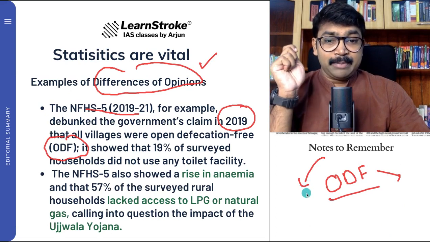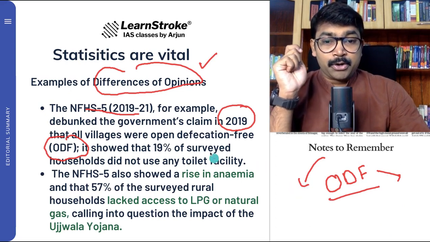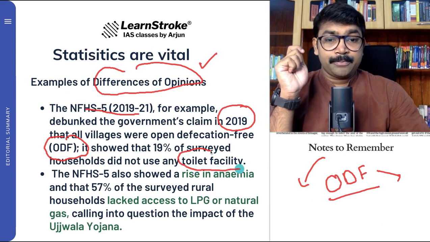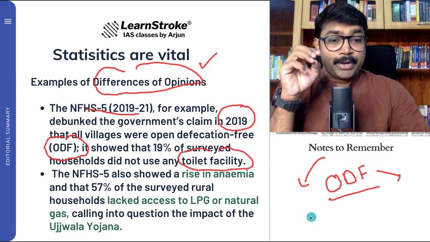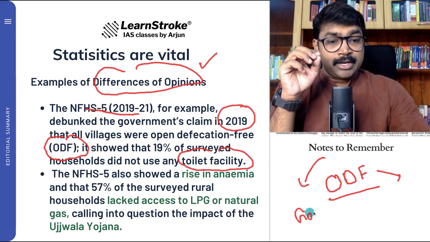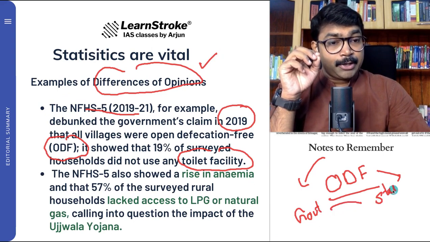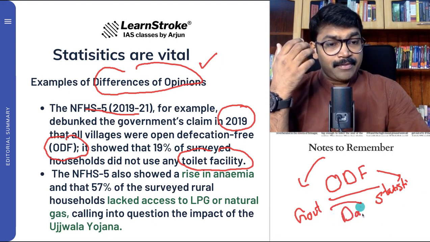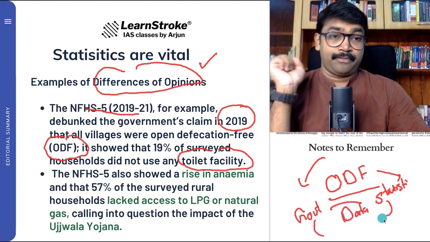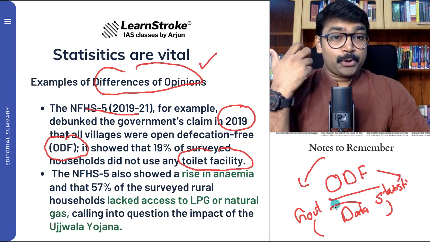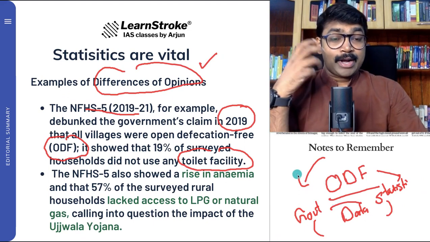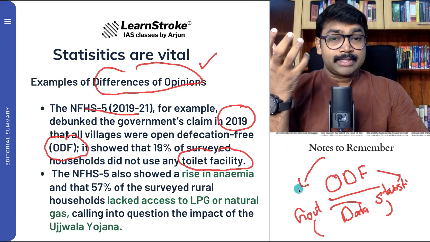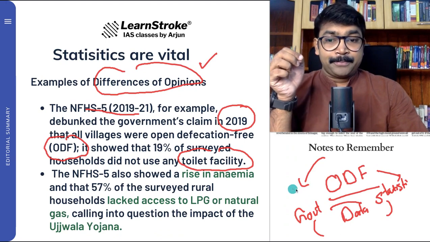It showed that 19% of surveyed households did not use any toilet facility at all. So this is a point where the government does one thing, and on the other side a statistical agency shows another. The data given by both agencies is totally different. Don't you think it's a big problem, where on one side we claim a lot of things, and on the other side there is a big issue?